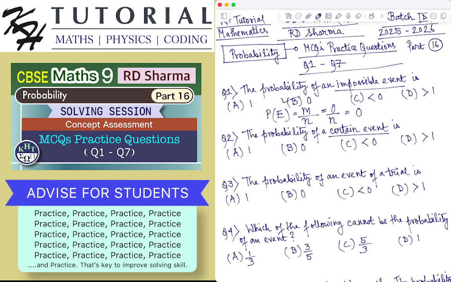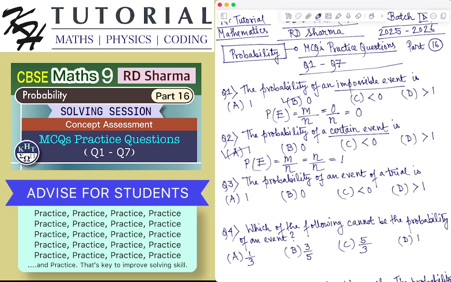So for an event E, if event E is a certain event, based on the empirical formula m by n, the small m will always be equal to n. That is, all the possible outcomes are favorable to a certain event. So m will be equal to n, so n by n is equal to 1. So the probability of a certain event is always equal to 1.